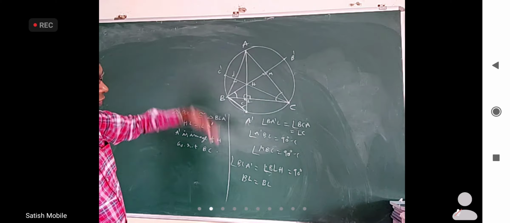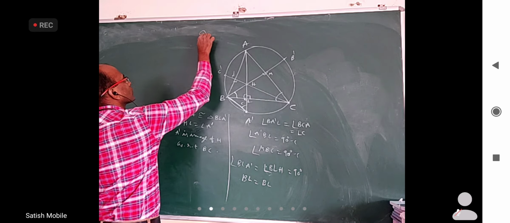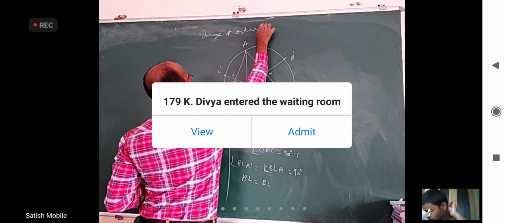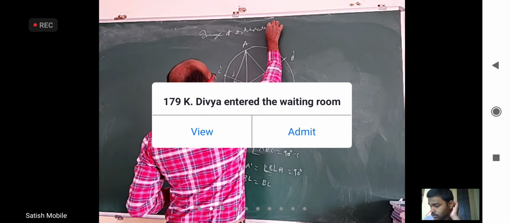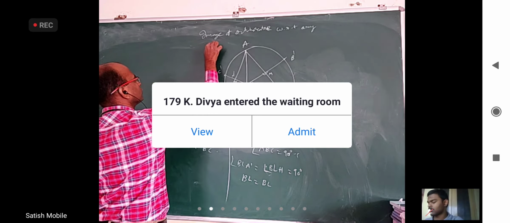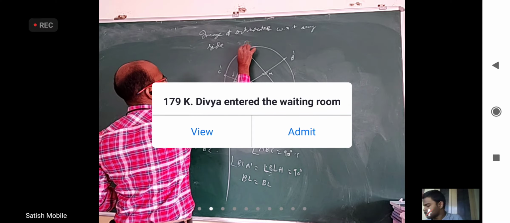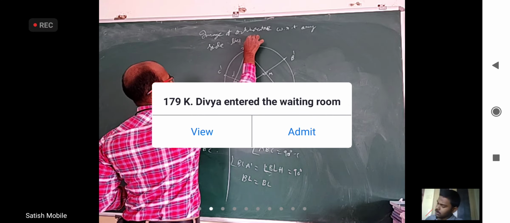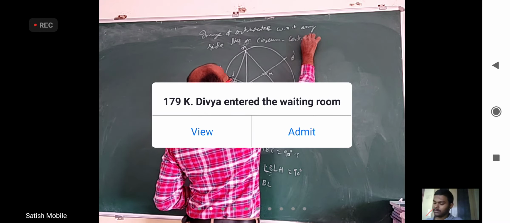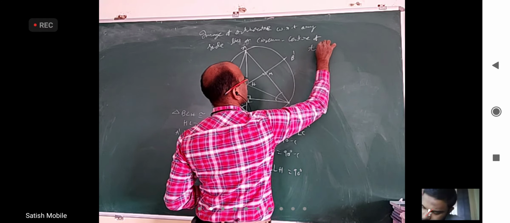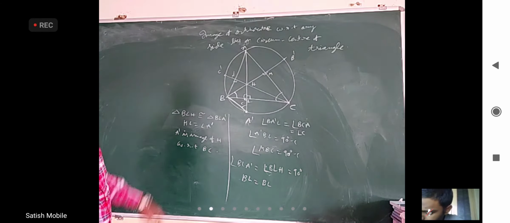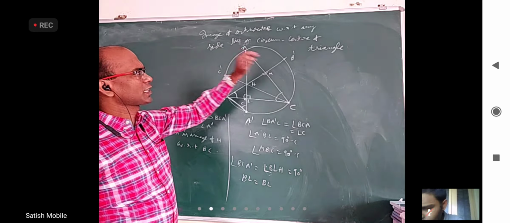Okay, so either before or after you can write the statement that image of orthocenter with respect to any side lies on the circumcircle of the triangle. Image of orthocenter with respect to any side lies on the circumcircle of the triangle.